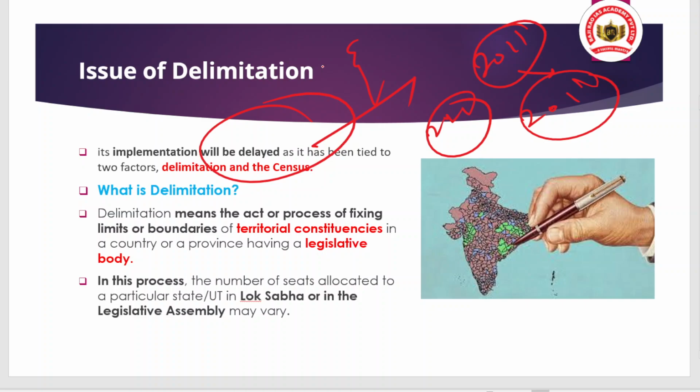Okay, so we have talked about delimitation, and in this process the number of seats allocated to a particular state or UT in the Lok Sabha or in the legislative assembly may vary. That's why we have taken an example: if you talk about Bihar, we have different legislative seats as compared to the legislative seats of Uttar Pradesh. Along with that, we have different Lok Sabha seats in Bihar as compared to the number of seats in UP, or in Arunachal, or in Meghalaya or any other state. That is the point you should be clear about.